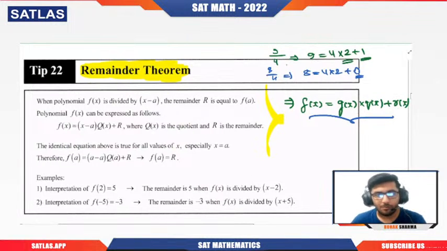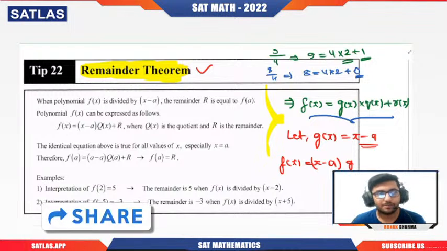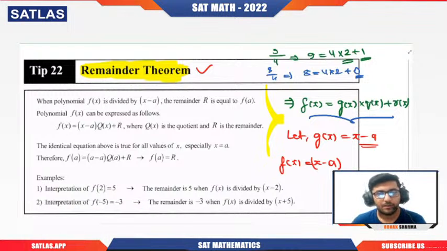But one beauty of this theorem is this. Let g of x be x minus a. You can have any polynomial, and let's say you want to divide it by x minus a. So f of x equals x minus a times whatever quotient we get, q of x, plus r of x.